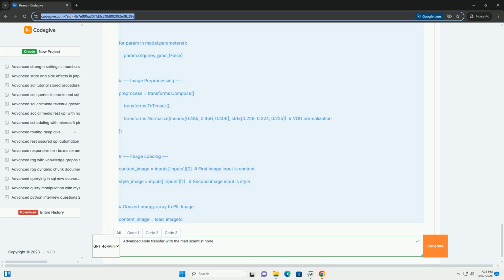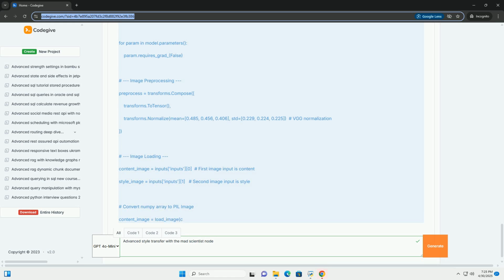Semantic segmentation: integrate a semantic segmentation model to identify objects in the content image. Apply different style transfer parameters to different object categories. Prevent style transfer for specific objects, for example faces.